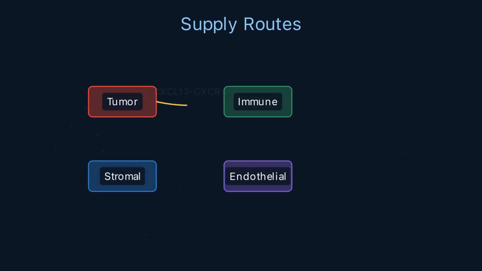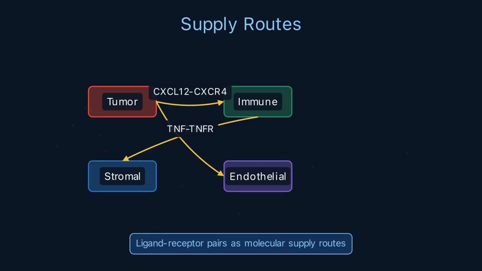A supply route in our city connects a sender to a receiver through a specific product. In molecular terms, a ligand produced by one cell type travels to a receptor on another cell type. CellChat scores each potential route by how strongly the ligand is expressed in the sender and how strongly the receptor is expressed in the receiver.